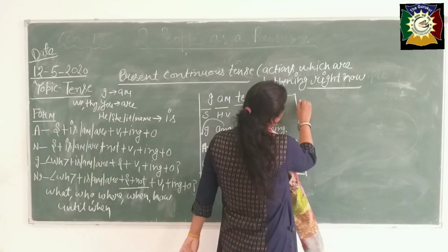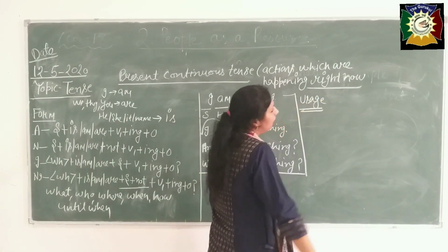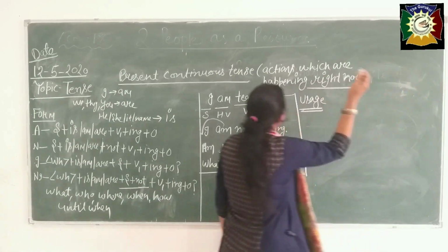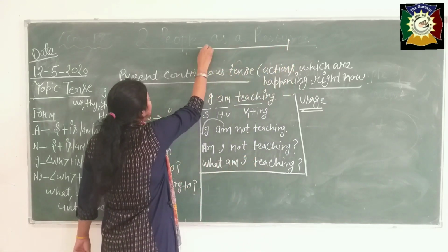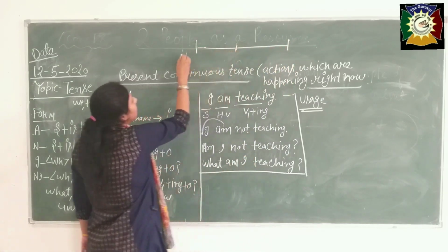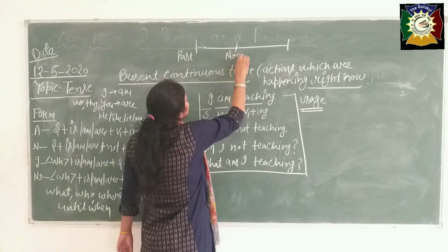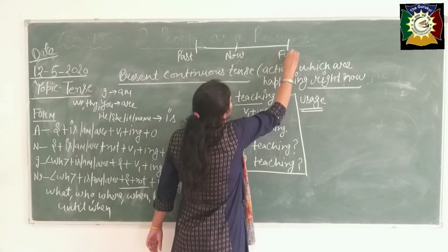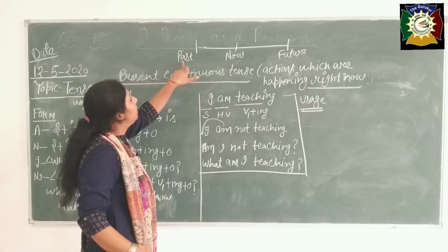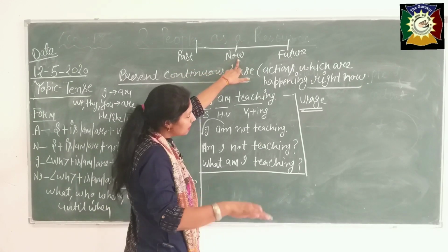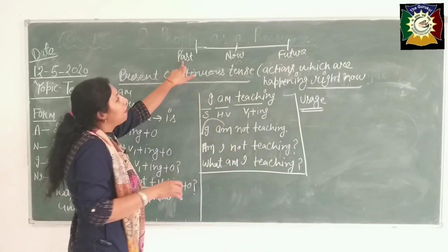Now see the usage of this, beta. Okay, first of all I would like to tell you something through the timeline. This is a timeline. Past. See here I am taking this side past, in the middle now, the present time, and over on that line, beta, future is here. See, past, now.